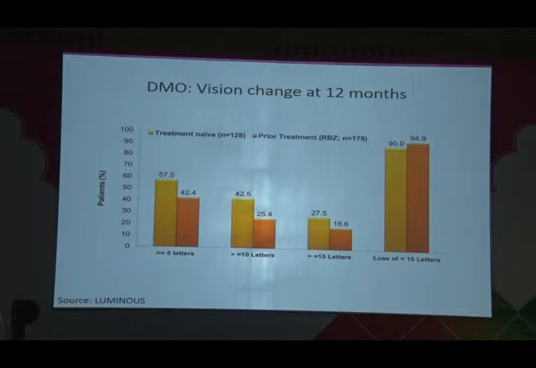Whenever we start a treatment, we should ask ourselves 2 questions. Are we going to make you better, or are we going to stop you getting worse? If you look to the right side of this slide, you will see that in over 90% of patients in the Luminous trial, we're good at stopping significant visual loss. If we now go to the left side of the slide, you will see that approximately 40 to 50% gained 5 letters, 1 in 4 to 40% gained 10, and 1 in 4 to 1 in 5 gained 15 letters.